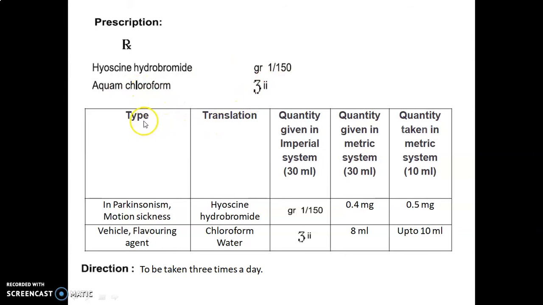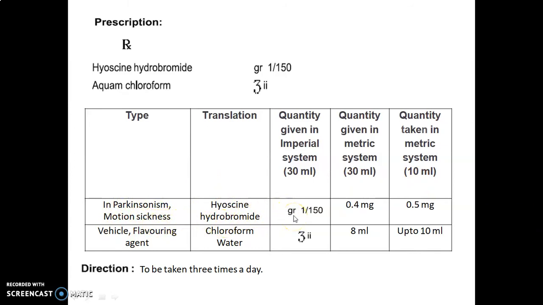So let's discuss in detail the formulation table. Type, that is the use or category of ingredients. Translation means name of ingredient. Quantity given in the imperial system for 30 ml. Quantity given in the metric system, that is also for 30 ml, and quantity taken in the metric system, which is for 10 ml. So first of all, hyoscine hydrobromide, it is used in Parkinsonism and motion sickness.